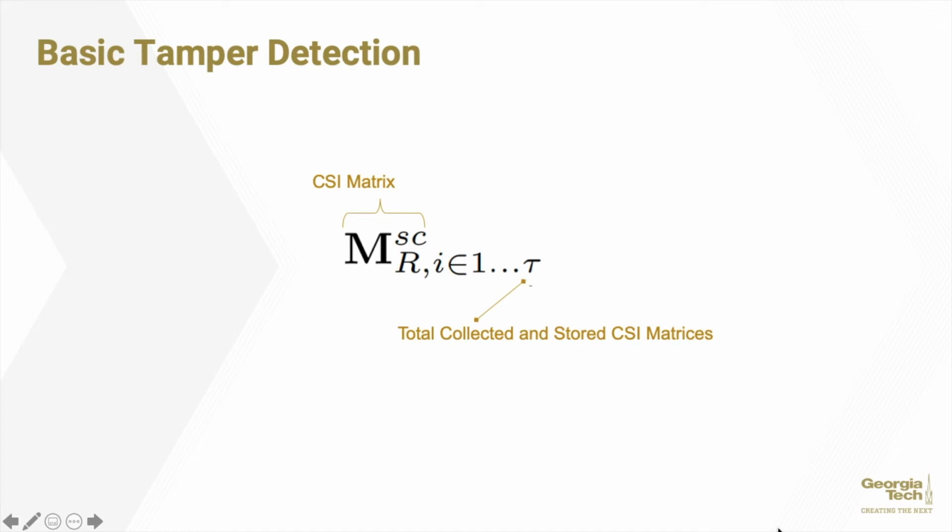Basic tamper detection is represented as a collection of CSI matrices. The channel state information is stored in a matrix M, and this M is combined as a sum series leading to a total collected and stored over the life of the program. This is usually accomplished in phases, with an early set of data collected during a training phase, which is compared against the live data that is later collected and evaluated in order to try to detect tamper events. In this instance, the total collected and stored channel state information matrices are represented by the Greek letter tau.